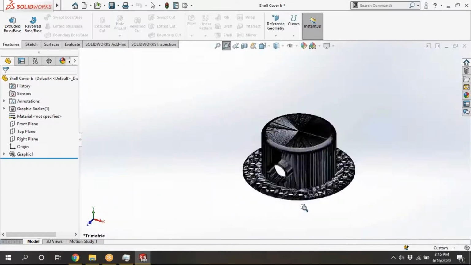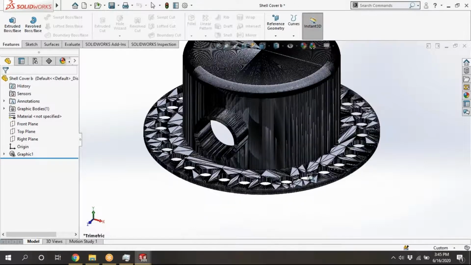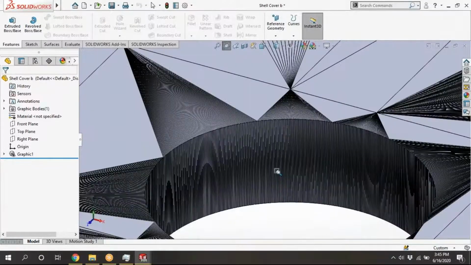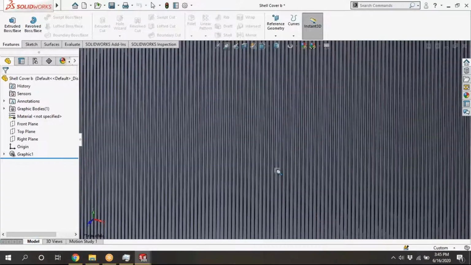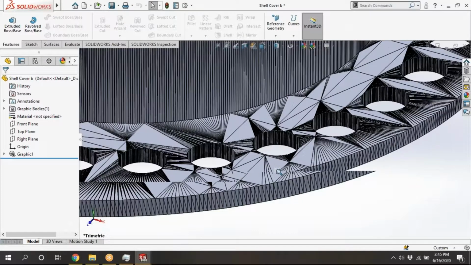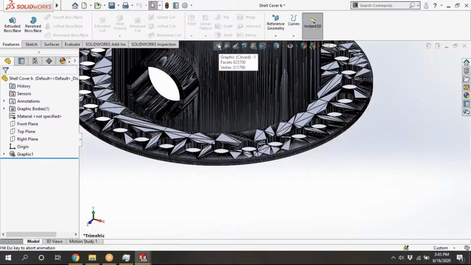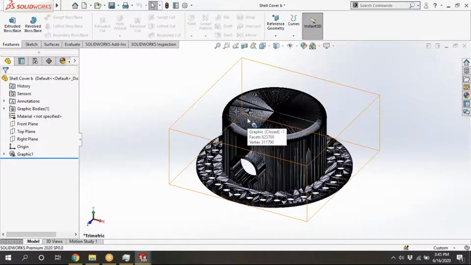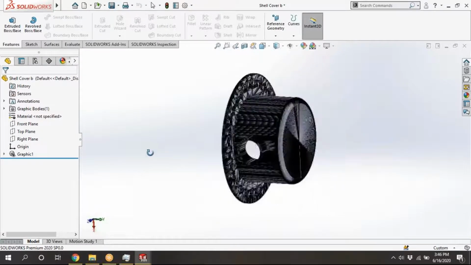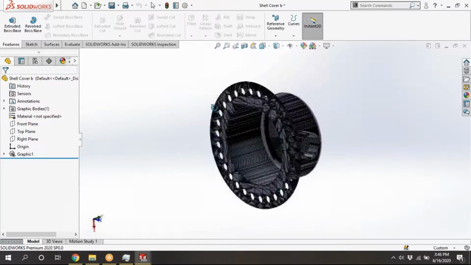See, wherever the holes are, the number of triangles used to define that contour is very small. If you want to see the number of triangles, as I already said, simplify. You can put faces as 62, which means 6,23,700 triangles are there. This is how we can convert any object into STL.